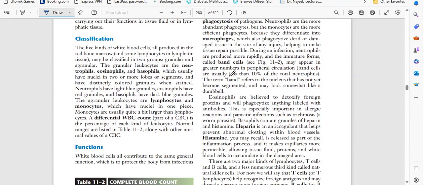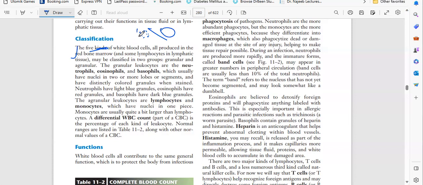So what is the classification? I told you that there are five types. These are produced by the red bone marrow. Here we have to remember two things. Some WBC have granules. These are the granules. And some don't have granules. They are plain.